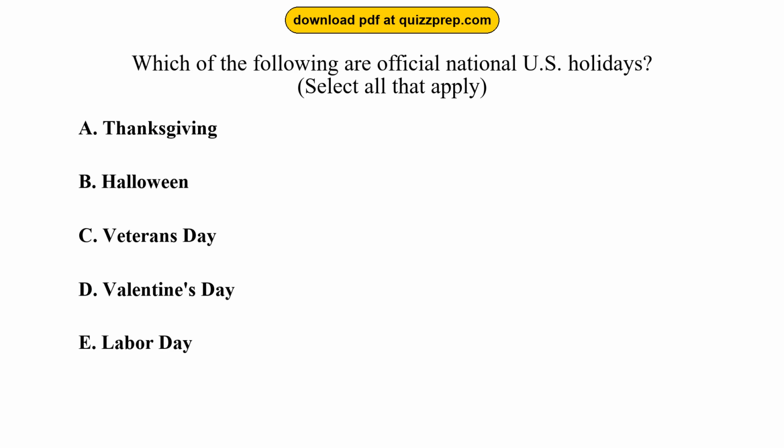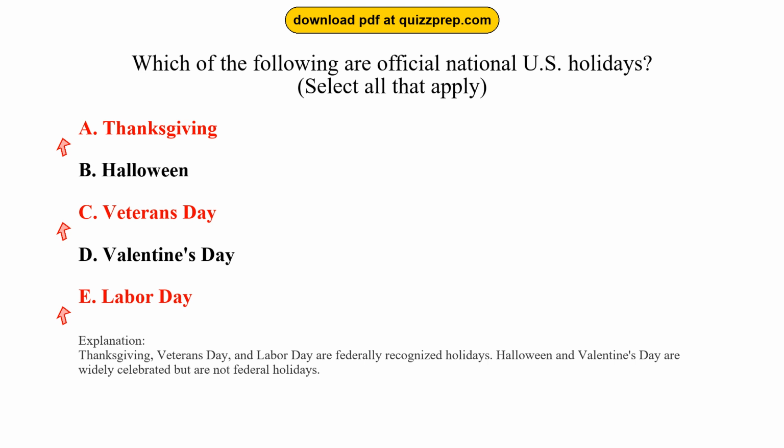Question 83. Which of the following are official national U.S. holidays? Option A, Thanksgiving. Option B, Halloween. Option C, Veterans Day. Option D, Valentine's Day. Option E, Labor Day. The correct answers are options A and C and E. Thanksgiving, Veterans Day, and Labor Day are federally recognized holidays. Halloween and Valentine's Day are widely celebrated but are not federal holidays.